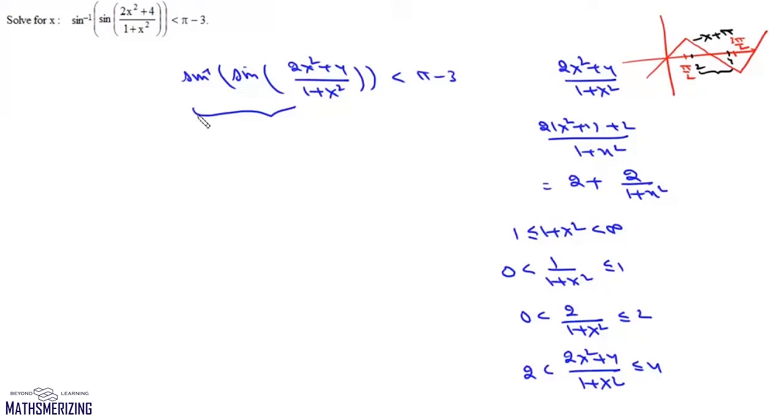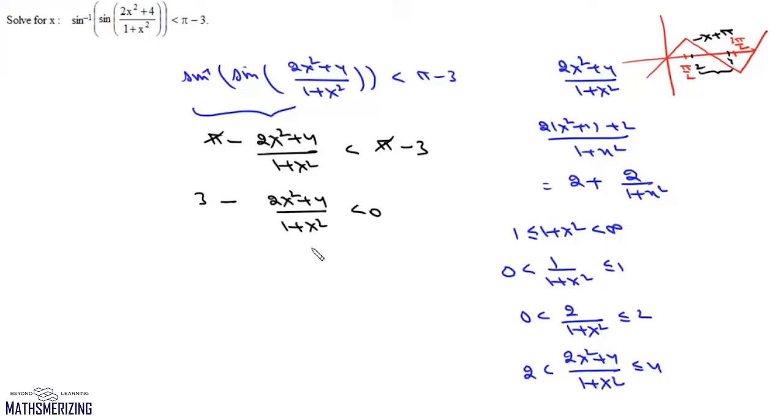So we can write sine inverse of sine of 2x square plus 4 upon 1 plus x square as pi minus 2x square plus 4 upon 1 plus x square, and it should be less than pi minus 3. Now we'll cancel this pi with pi. We can write 3 minus 2x square plus 4 upon 1 plus x square. It should be less than 0.